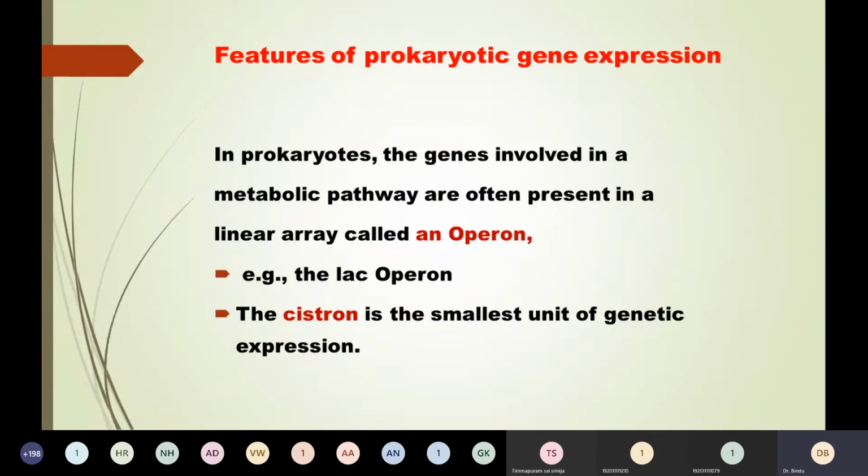metabolism. Now, before going to the operon concept, you should understand the term cistron. What is a cistron? It is the smallest unit of gene expression.